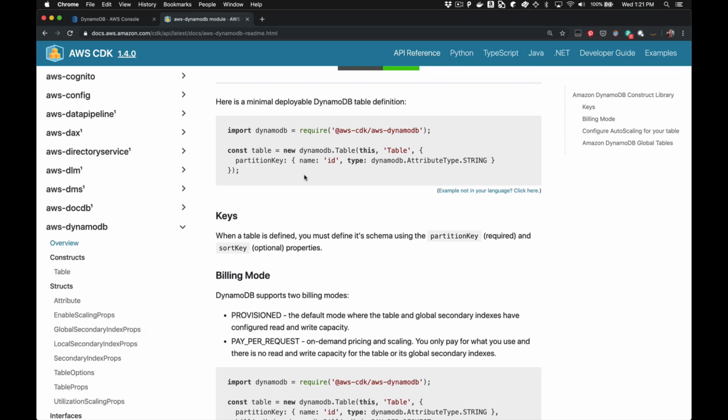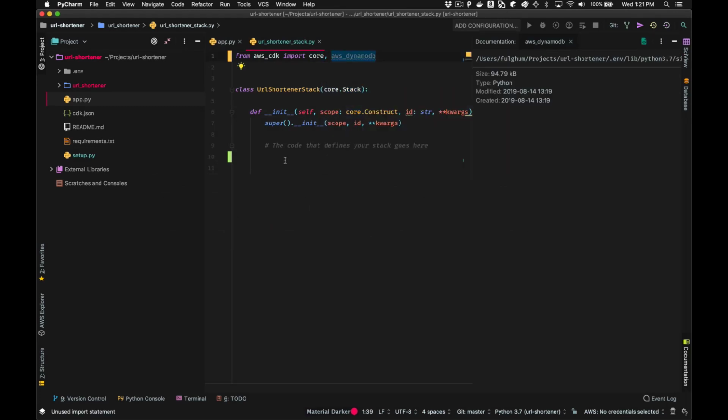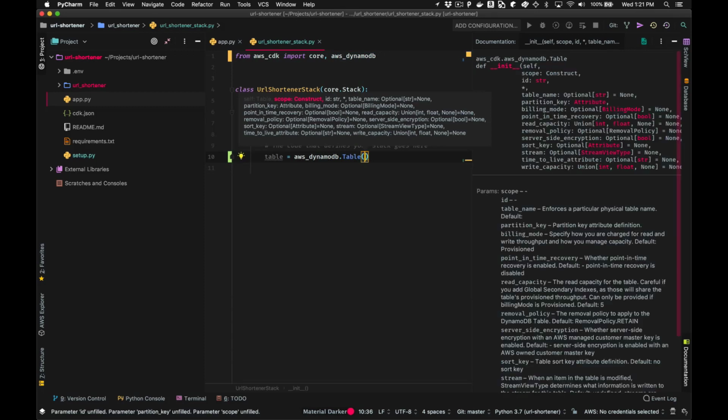But right now, it's pretty easy for us to map this TypeScript example into Python. And there's even some documentation down here that gives you more tactical advice on how to do that mapping. So let's go back to PyCharm, and let's go ahead and pull in DynamoDB. So we've got this module imported. And let's just create a DynamoDB table from the DynamoDB module.